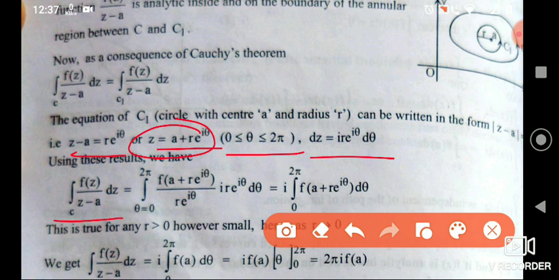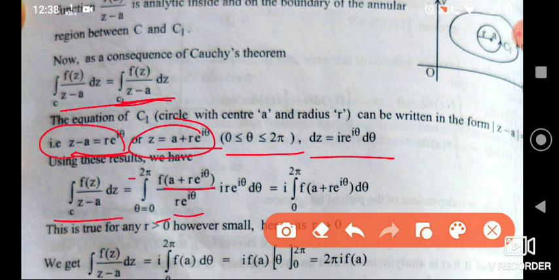Where this C varies from, we can use this, and C1 is nothing but a circle. So C1 varies from 0 to 2 pi, or theta varies from 0 to 2 pi, and we'll change z by a plus r e power i theta. So f of z will be f of a plus r e power i theta, and z minus a is nothing but r e power i theta.